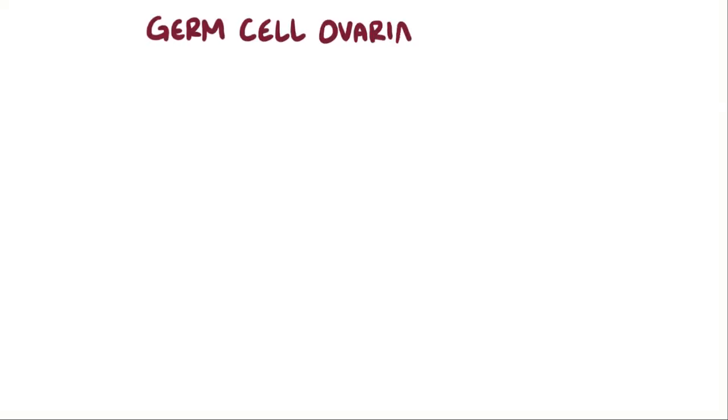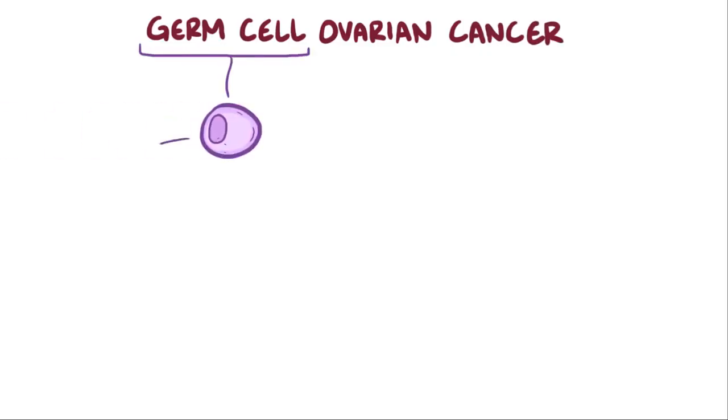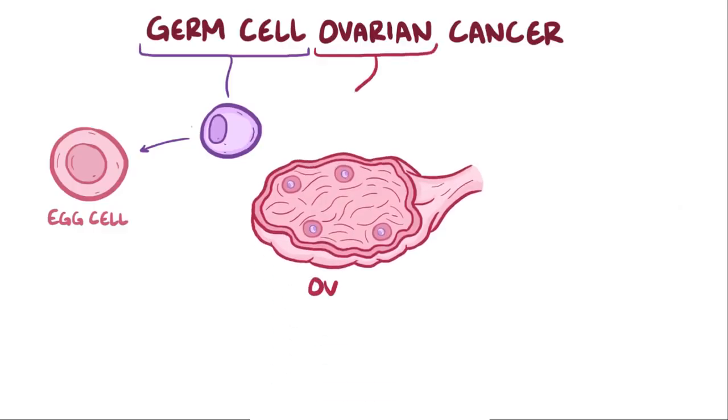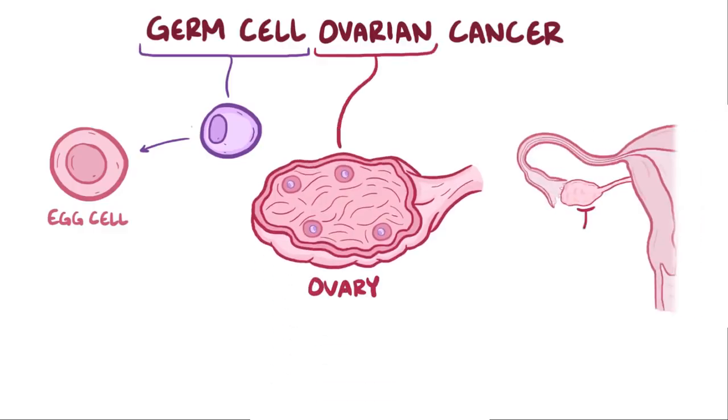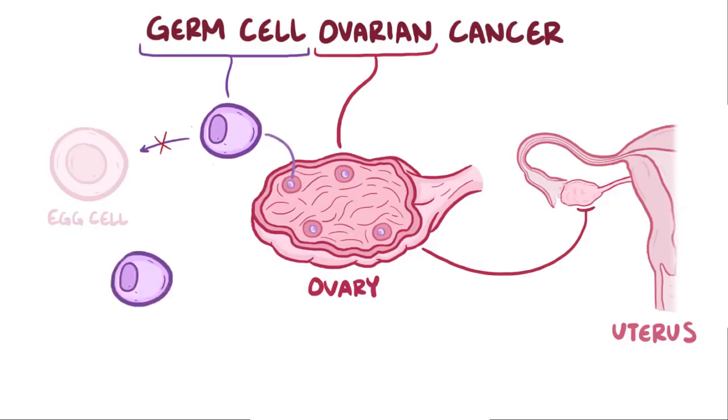With germ cell ovarian cancer, germ cell refers to the precursor cells that develop into eggs. Ovarian refers to ovary, of which there are two that sit on either side of the uterus, which is where the germ cells live. So, a germ cell ovarian cancer refers to situations where these precursor germ cells become cancerous